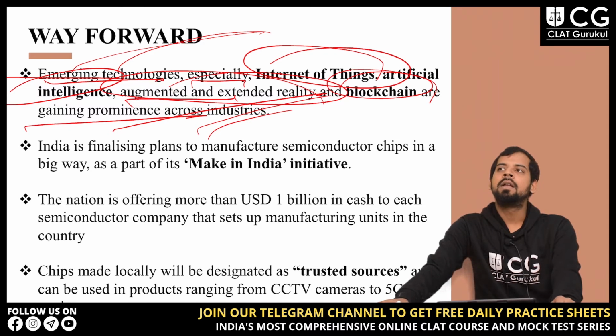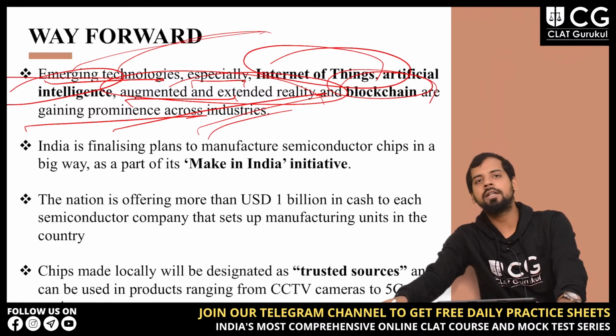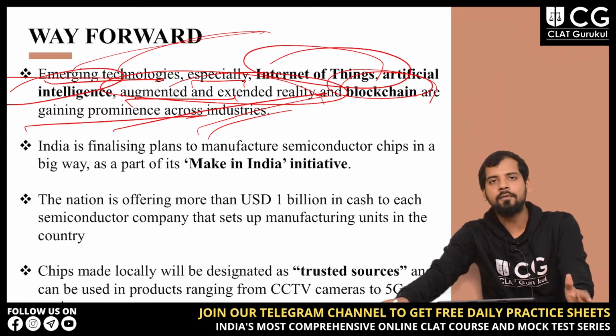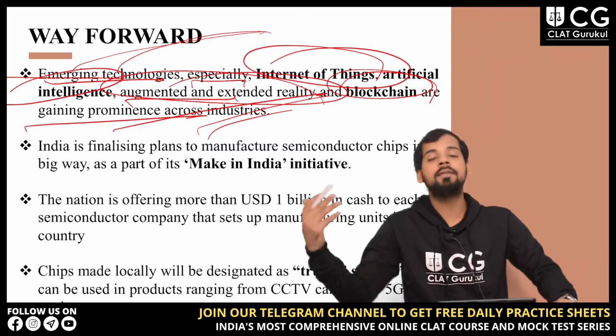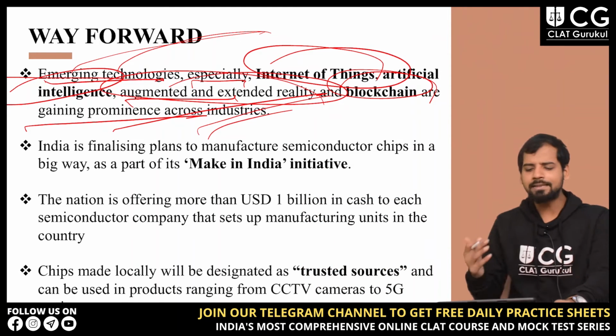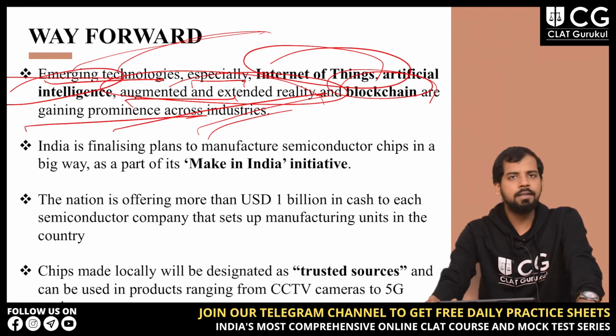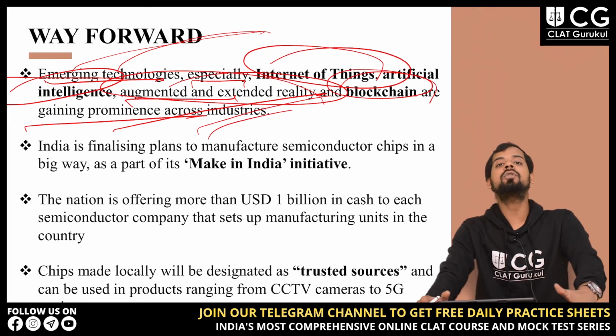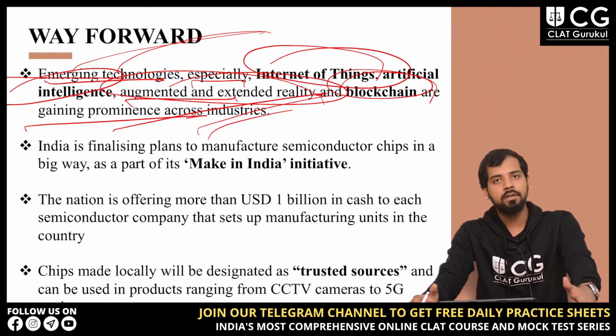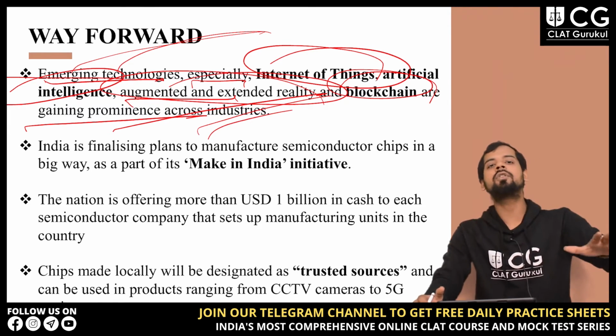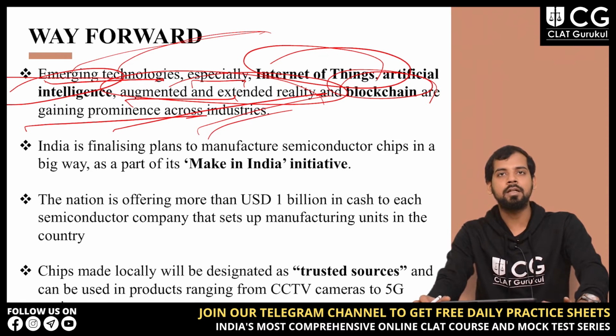And we have talked about artificial intelligence, Internet of Things. We are rolling out 5G services, right? So all these things are gaining prominence across industries in our country. We can't afford to have such a shortage in semiconductors.